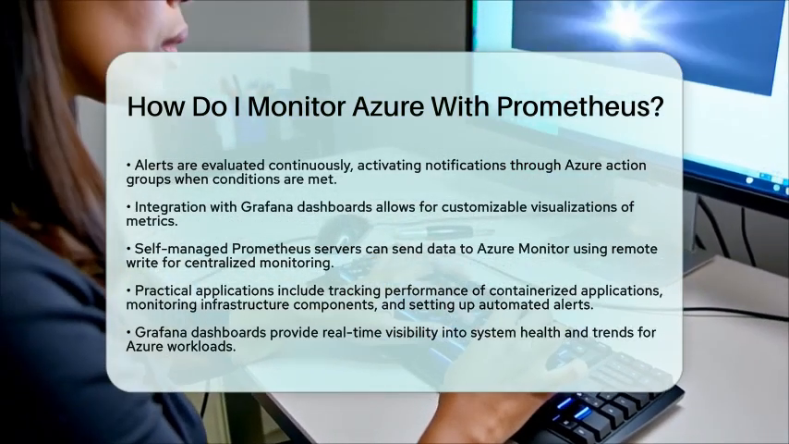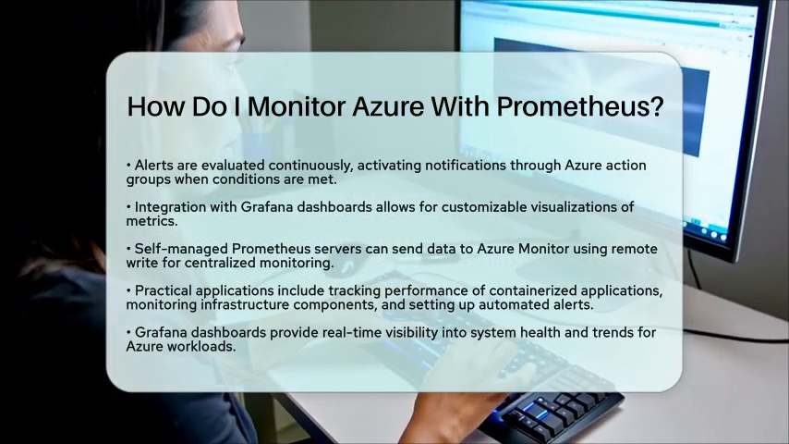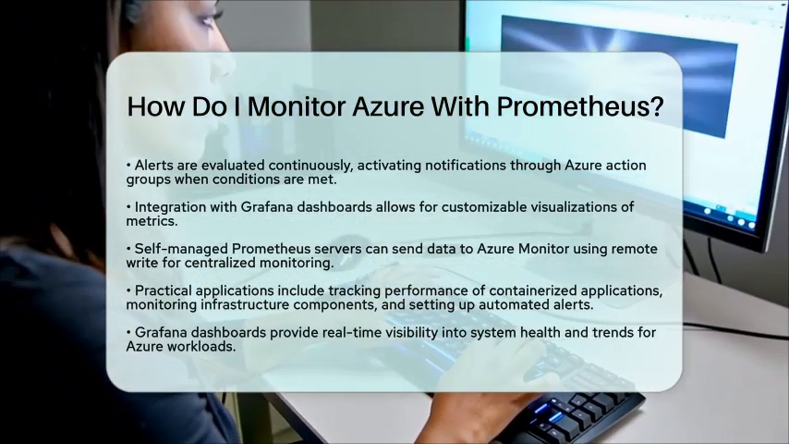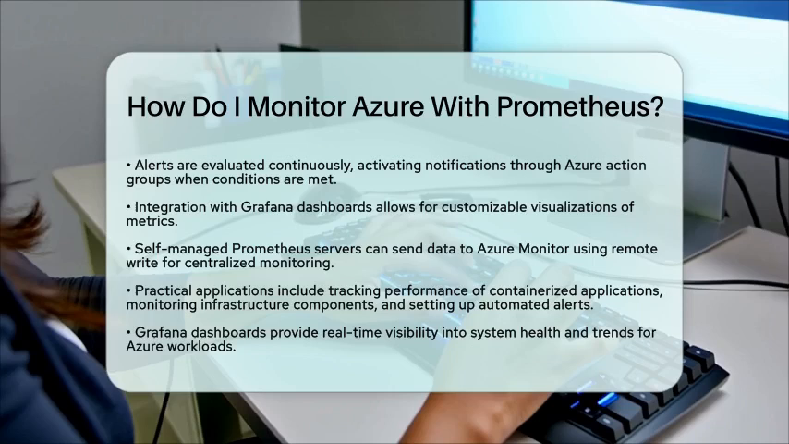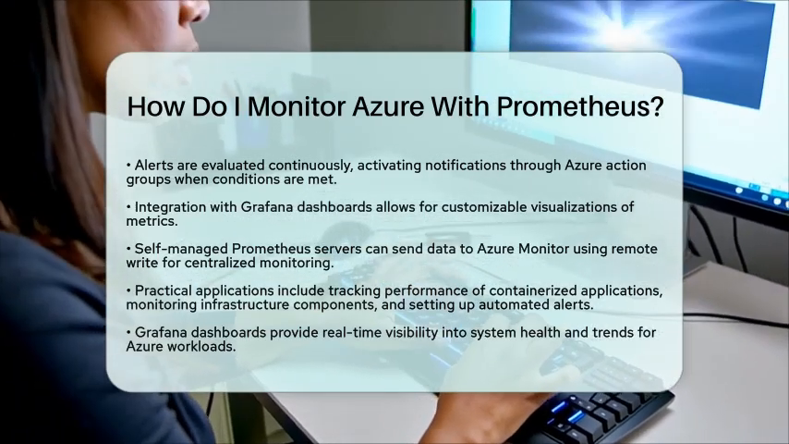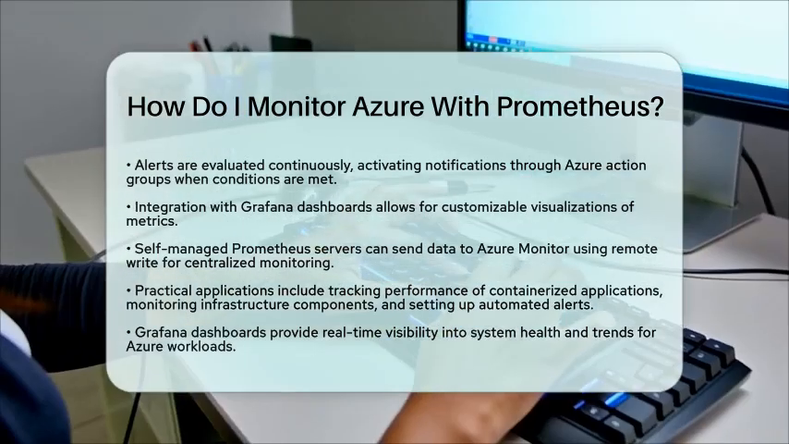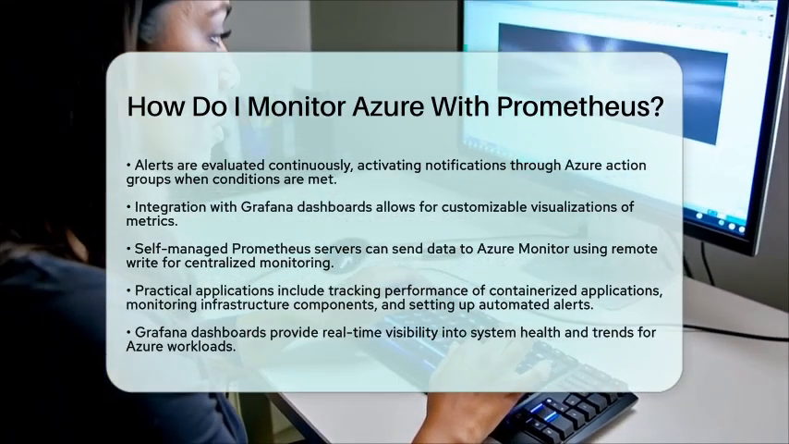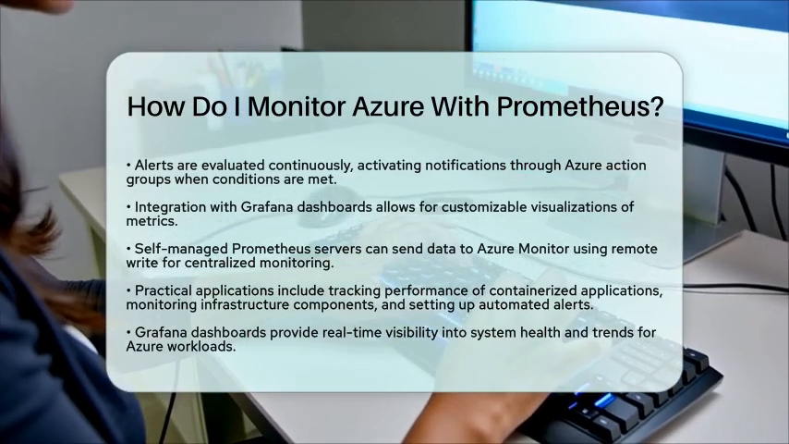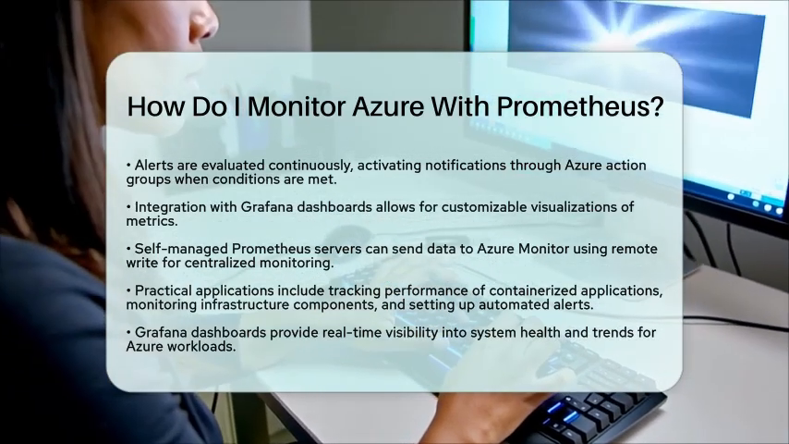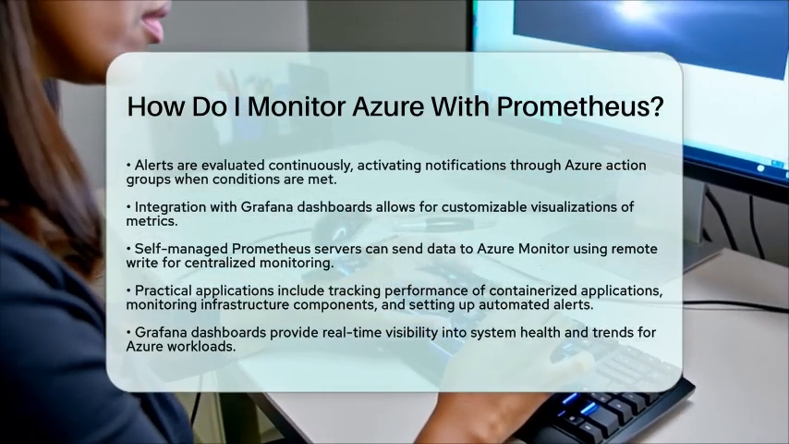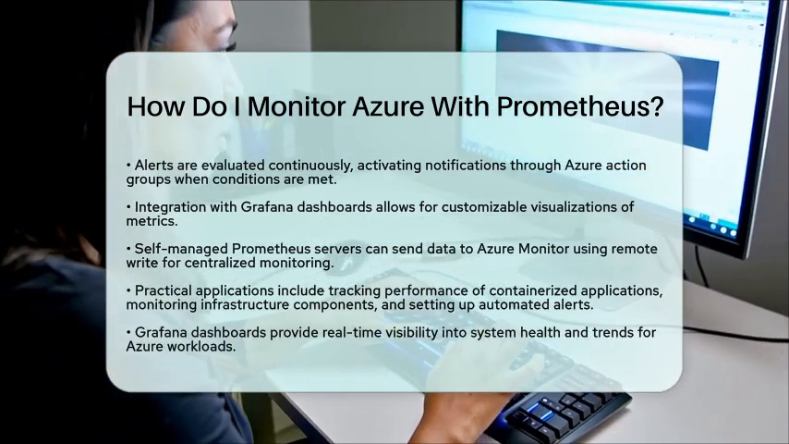Practical applications of monitoring Azure with Prometheus include tracking the performance and availability of containerized applications in Azure Kubernetes Service, monitoring infrastructure components like virtual machines and databases for resource utilization and errors, and setting up automated alerts to respond to critical incidents before they impact users. Using Grafana dashboards, you can gain real-time visibility into system health and trends.